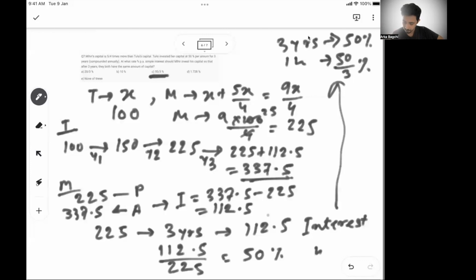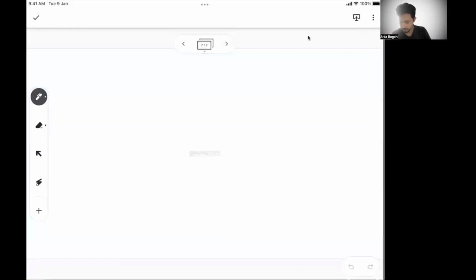Okay. So move to the next one, the last one for today. It says the simple interest on a certain sum for 3 years is 225 and the compound interest on the same sum for 2 years is 165.